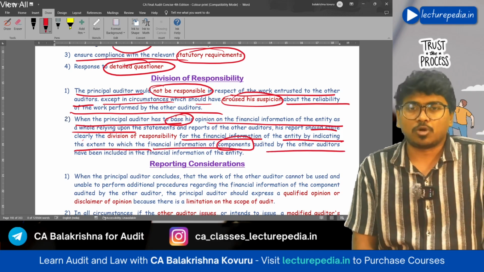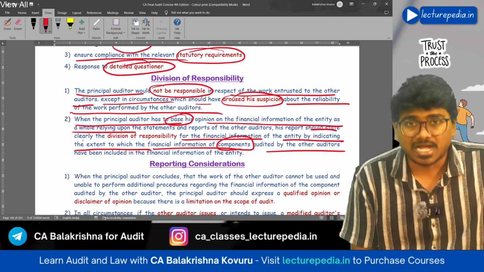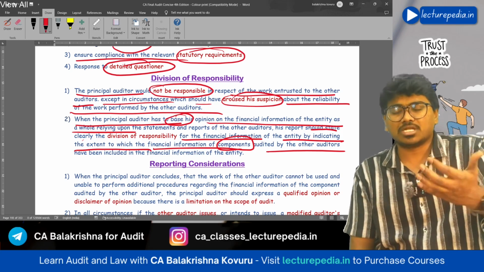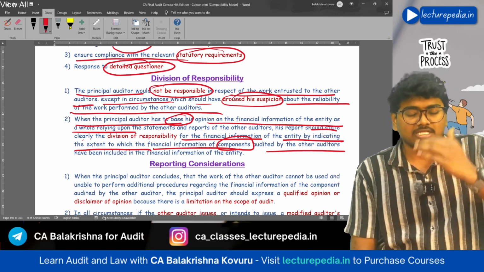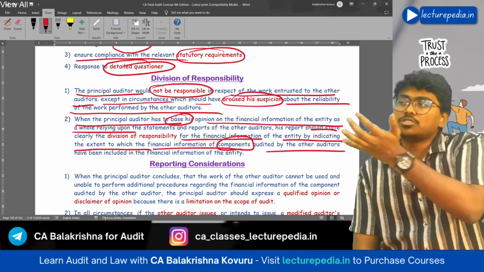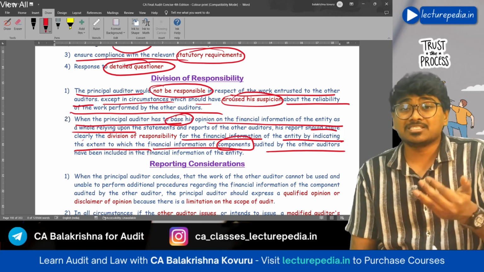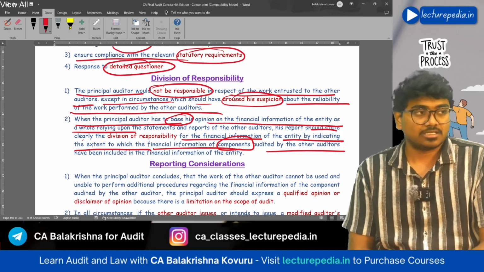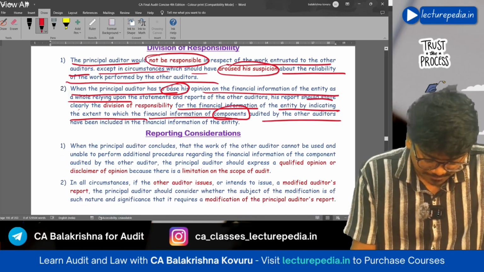Okay, how you will quantify: percentage of asset, percentage of liability. Okay, this much percentage of total assets have been audited by component auditor, this much percentage of total revenue is audited by component auditor. Like this, you have to quantify and you can refer to the fact that there is a division of responsibility.